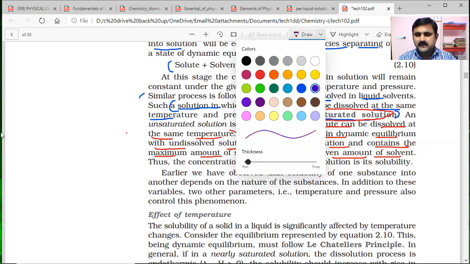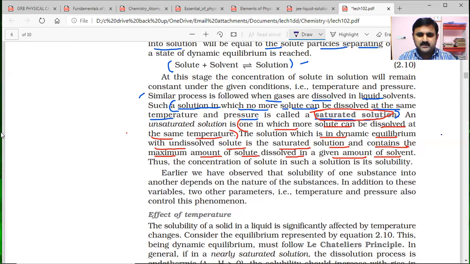So they have given the solubility definition. What is the solubility definition? The concentration of the saturated solution is called solubility. That means the maximum amount of solute dissolved in a given amount of solvent is called solubility.